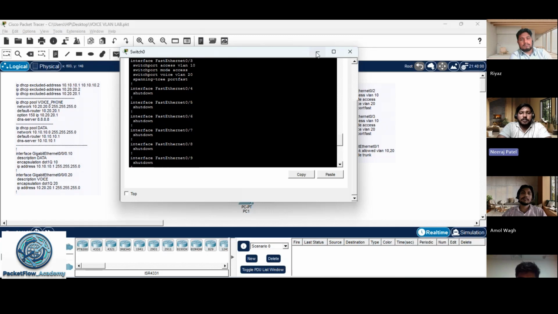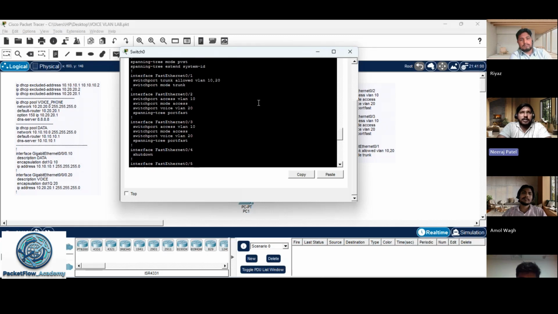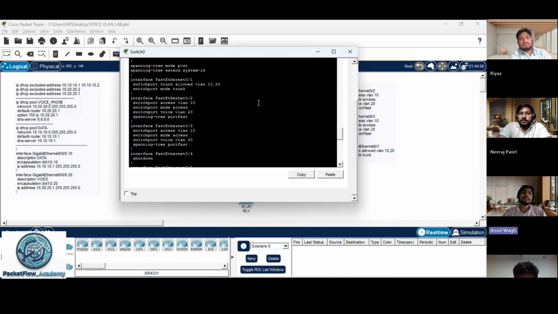But if you simply say switchport trunk allowed VLAN all, then it will pass all the VLAN traffic. And if we do not give this command and give only switchport mode trunk, it also works.